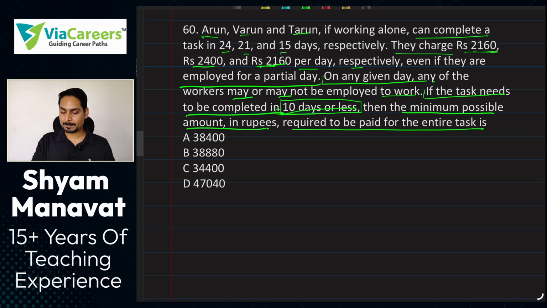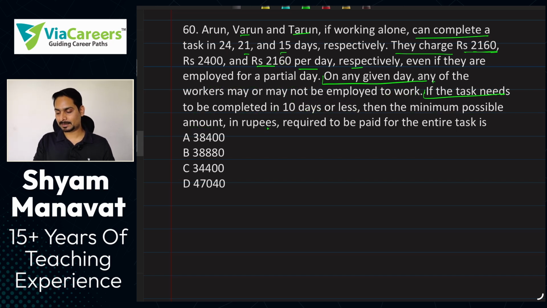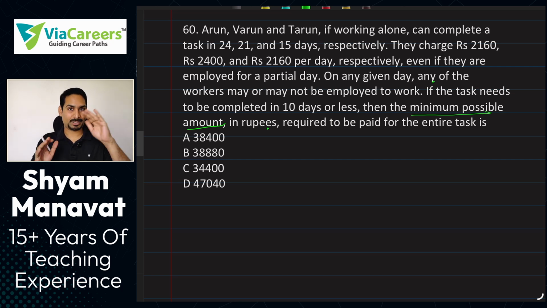First of all, we will understand that if you want to keep the amount minimum, that means the total expenses on the task have to be kept low. For that, let's find out who is charging how much to complete the task.